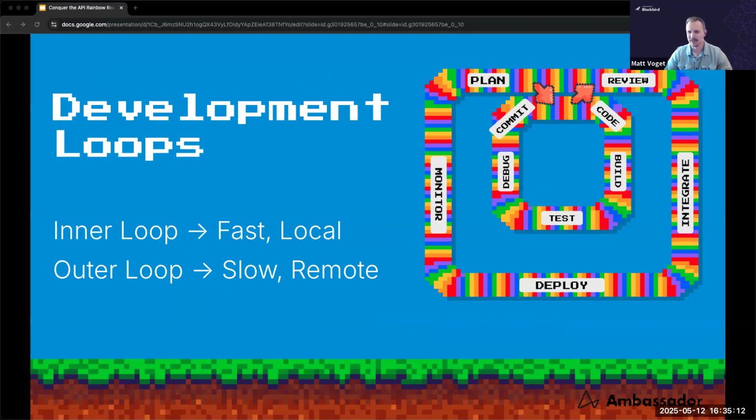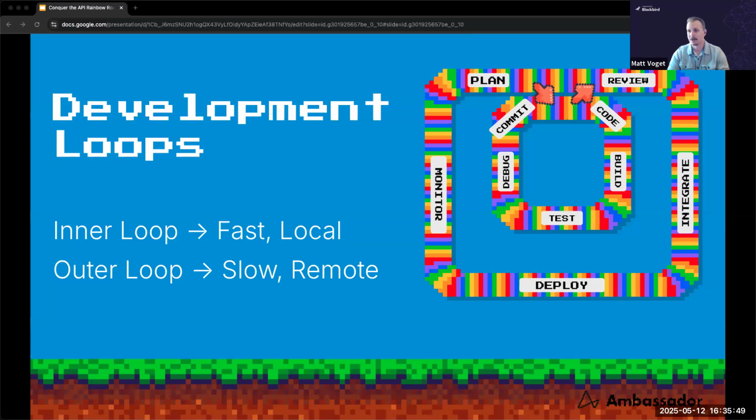On the inner loop, we've got things a developer might do every day when building an API. They'll write code, build that code locally, try to test it out, debug things that might be happening, and then eventually get to a point where they commit that code, and then they enter this outer loop of development. So the outer loop, think in terms of CI, right? I've got CI workflows that will run automation tests or deploy my changes into an integration environment so that my team can test them out, right? And then eventually we'll deploy those changes into production.